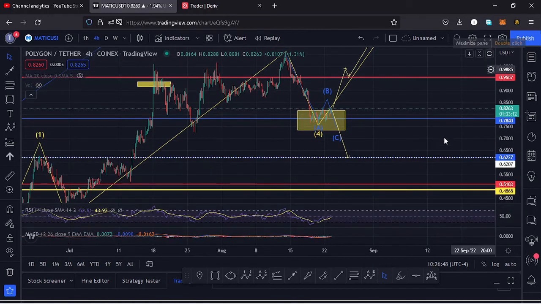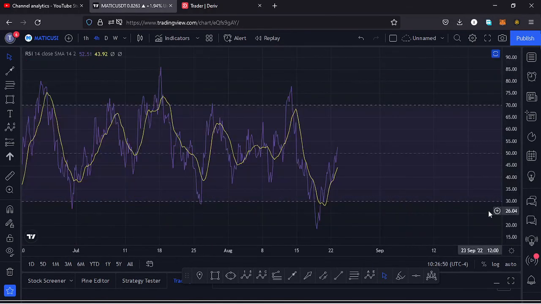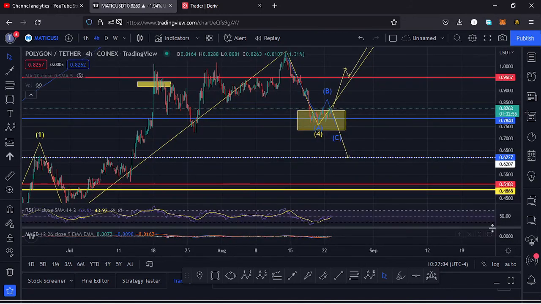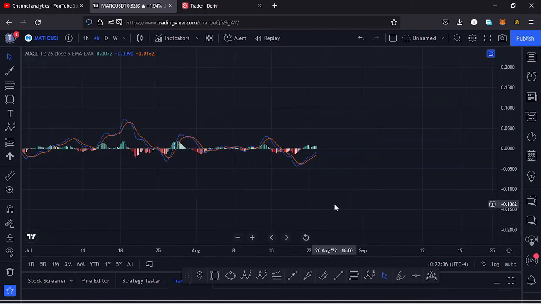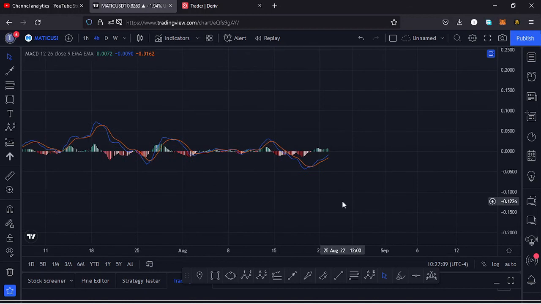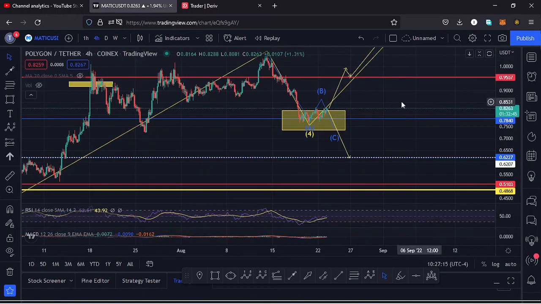Also taking a look at the indicators to see whether those movements here will be supported. On the RSI, we are trading at around the 52 mark, and that would mean higher prices here on the charts will be supported, and also any movement to the lower side here on the RSI will still be supported. Also taking a look at the MACD, on the MACD we have printed a bullish cross, and that would mean higher prices could be coming our way. So let's be patient and see how that plays out, and I'll keep you updated.